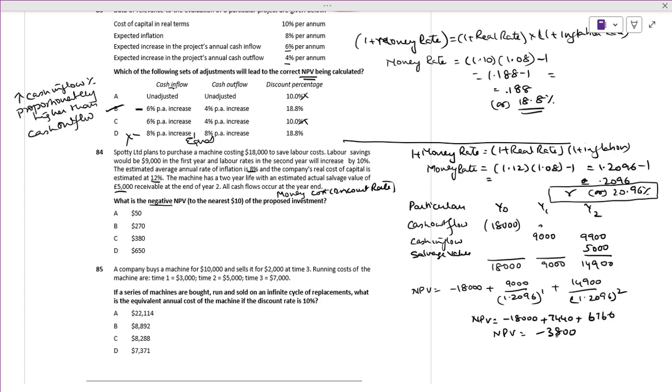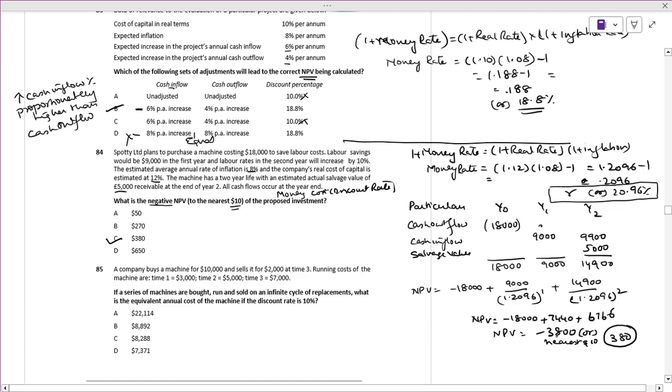To the nearest ten dollars, it becomes 380. With minus 18,000 plus 7,440 plus 6,766 we get 3,794. It is rounding off, don't worry about that.